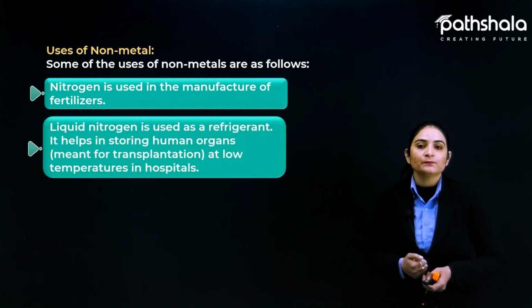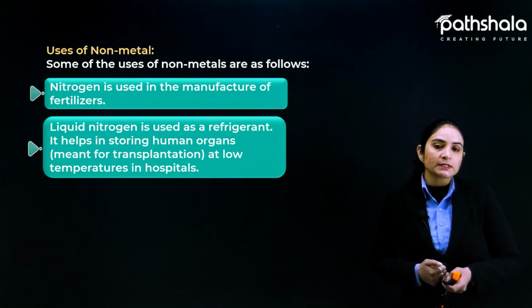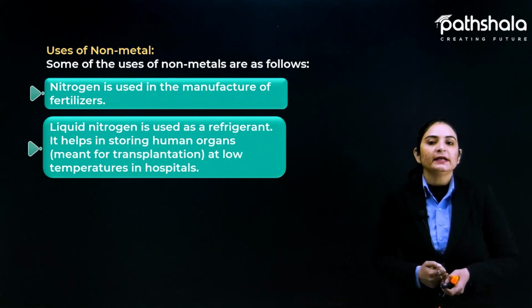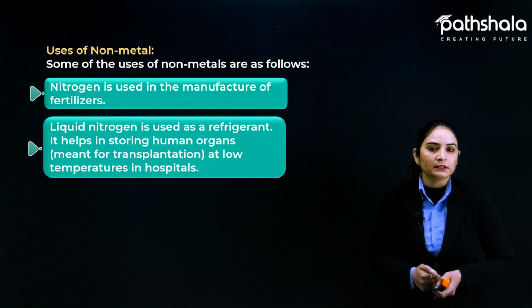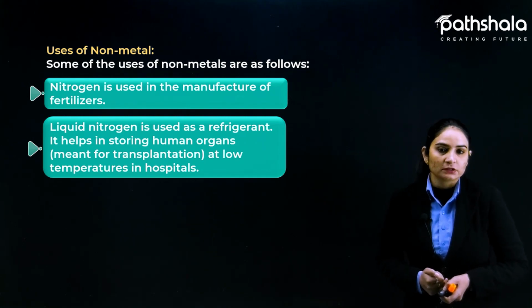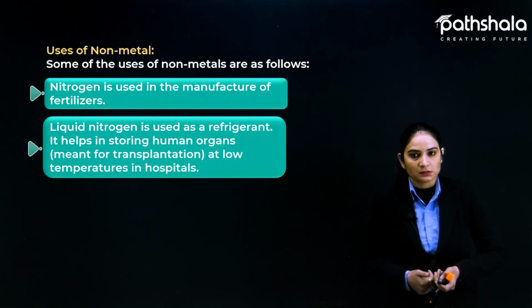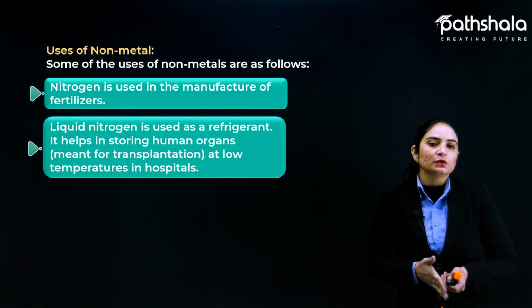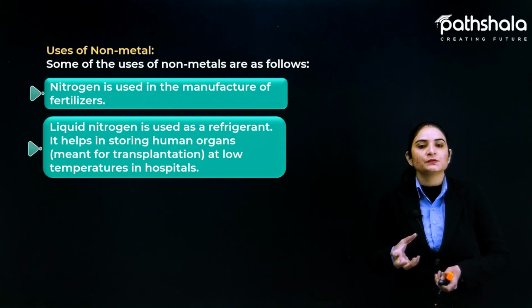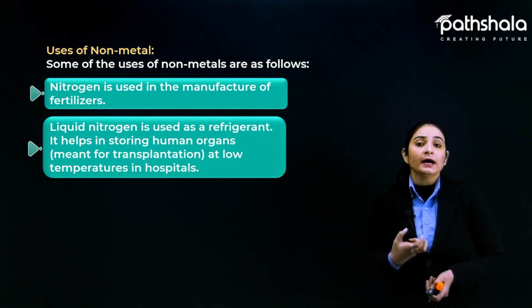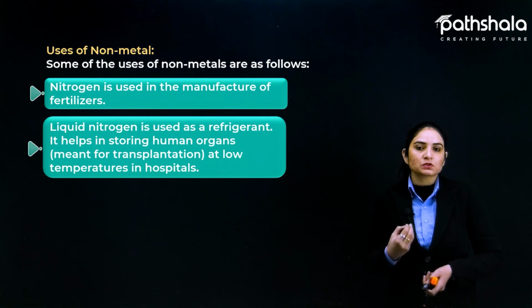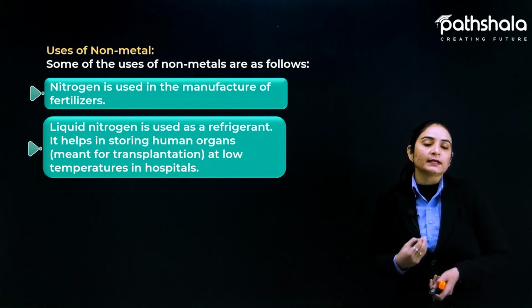Fine. Another one is liquid nitrogen, which is used as a refrigerant. It helps in storing human organs meant for transplantation at low temperature in hospitals. So liquid nitrogen is also used as a refrigerant. The gas filled in refrigerators is nitrogen, and basically it is also used for storing human organs for transplantation.